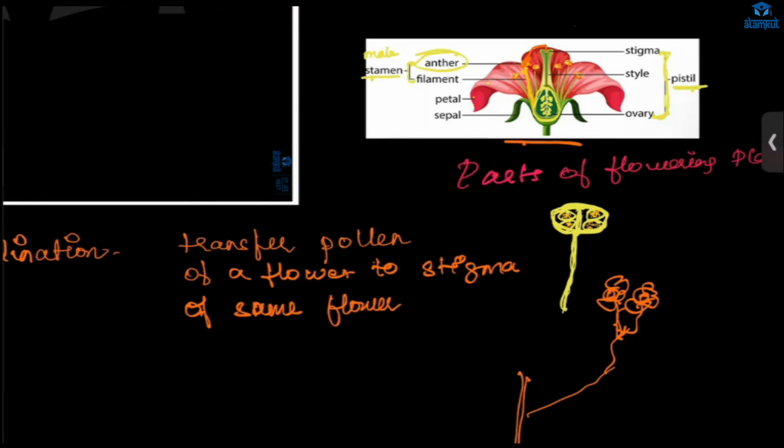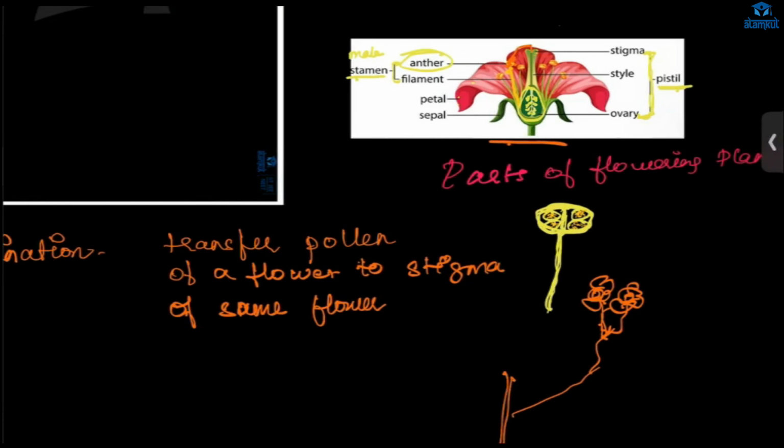Okay. And also, this flower is a part of a plant, right? And that plant also contains other flowers, right? So if the pollen grain is going from one flower to another flower of the same plant, then it is also self pollination because the constituents are the same.